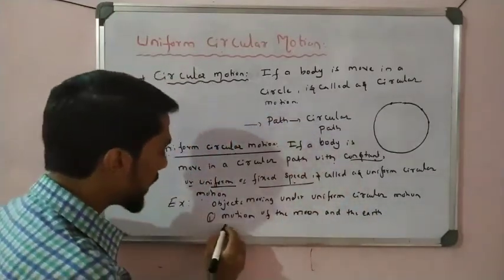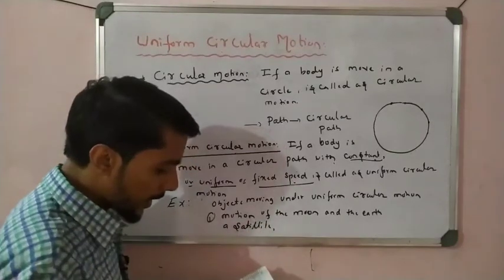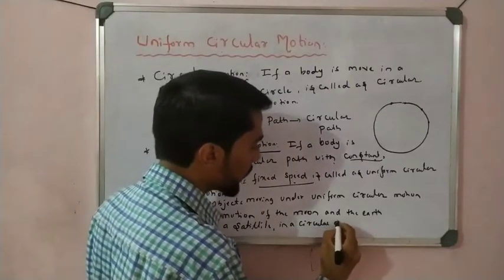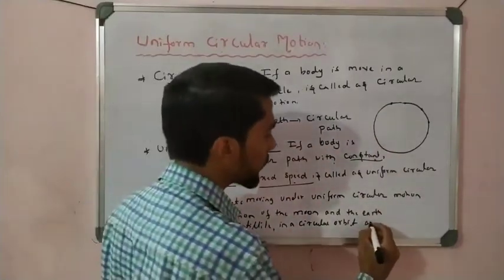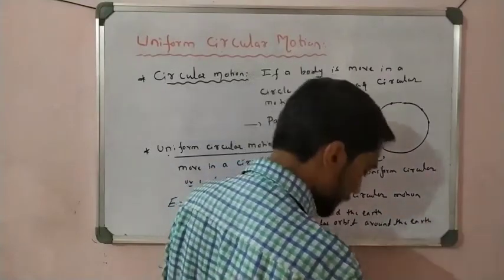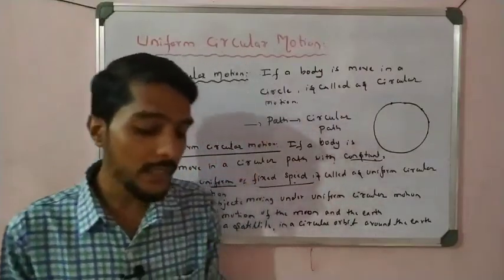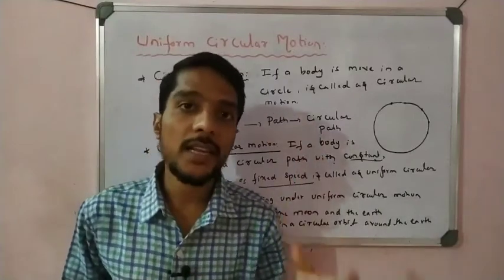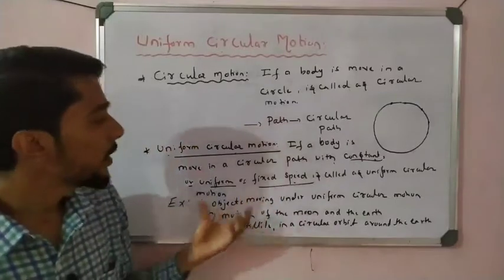Or also a satellite in a circular orbit around the earth, right? And another is a cyclist: one cycle tire is there, and that has a circular path. A ceiling fan is also there, which shows a circular path. So these are some more examples of circular motion.